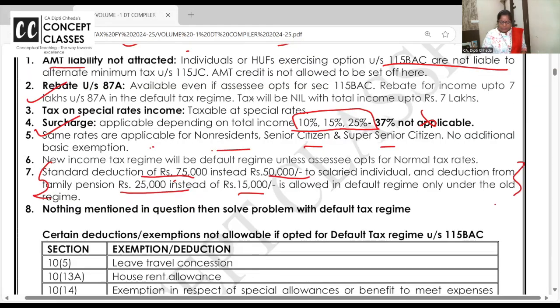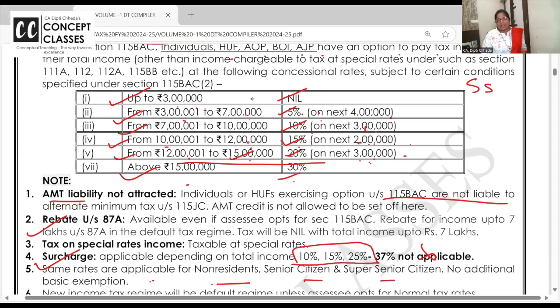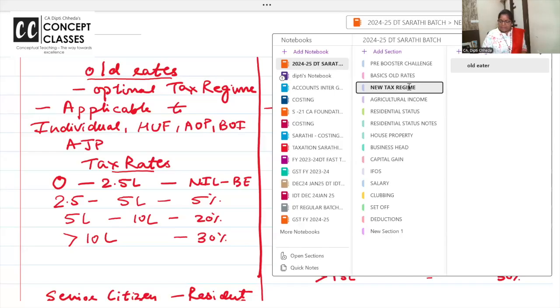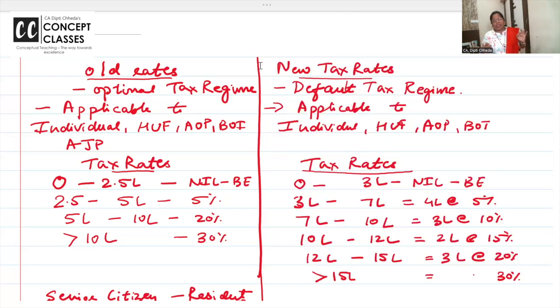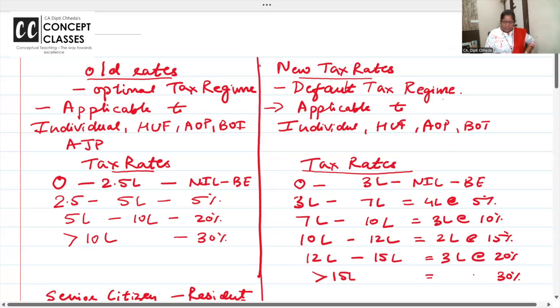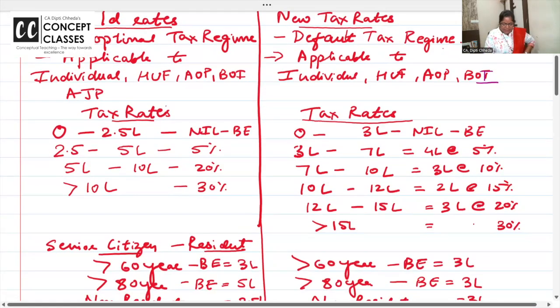Did you observe that the tax rates and rebate differ? Please go to the notebook and check with me once. Look at the tax rates. I've made you a very good comparative. This is called the old or optional regime, and this is the default regime, applicable to individual, HUF, AOP, BOI, AJP. Here the tax rate is 30% only above 10 lakhs. Here it is 30% above 15 lakh.